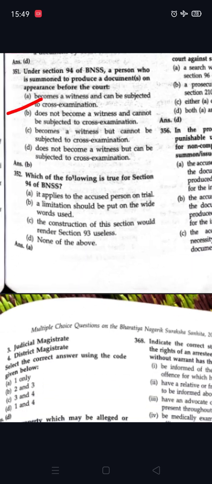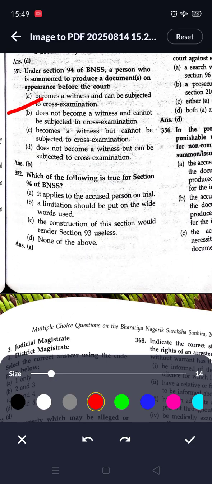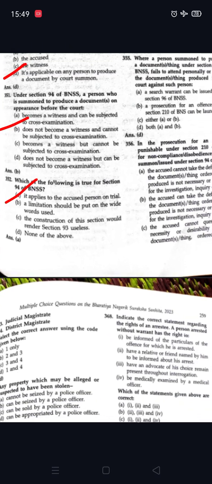So next question, which of the following is true for section 94 of BNSS? So 94 of BNSS, it applies to the accused person on trial. Option A is correct.